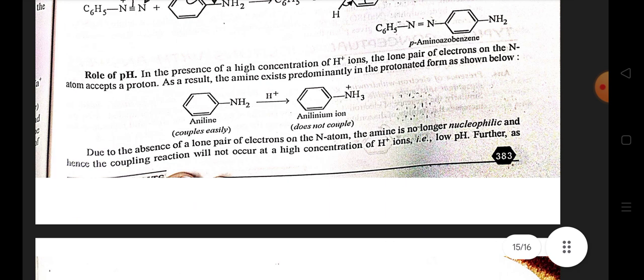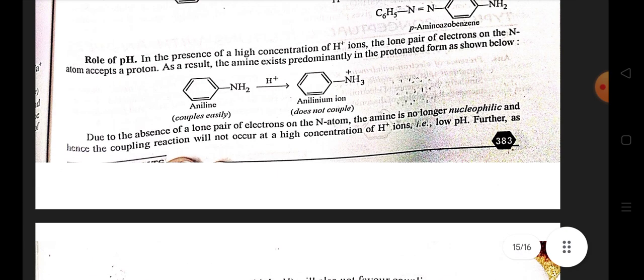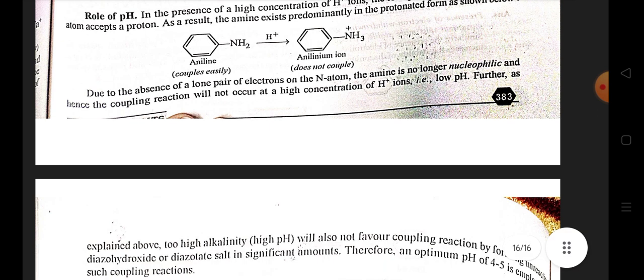Role of pH. In the presence of a high concentration of H+ ions, the lone pair of electrons on the N atom accepts the proton. As a result, the amine exists predominantly in the protonated form as shown below. Due to the absence of a lone pair of electrons on the N atom, the amine is no longer nucleophilic, and hence the coupling reaction will not occur at high concentration of H+ ion, that is, low pH.